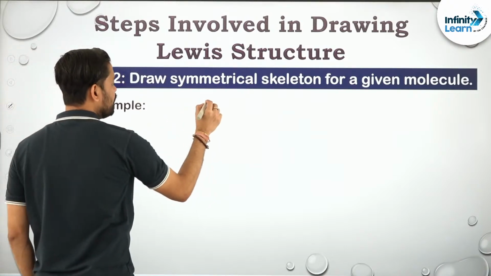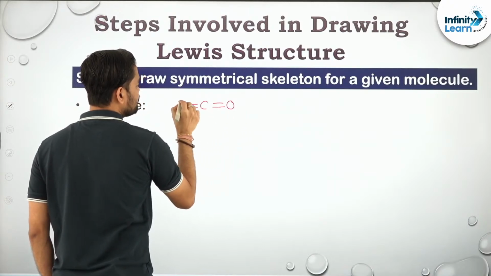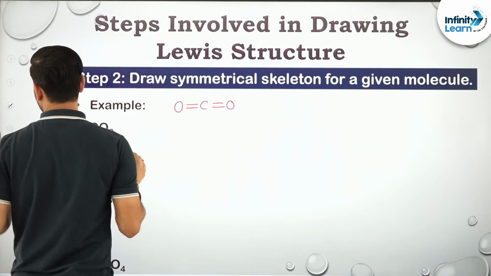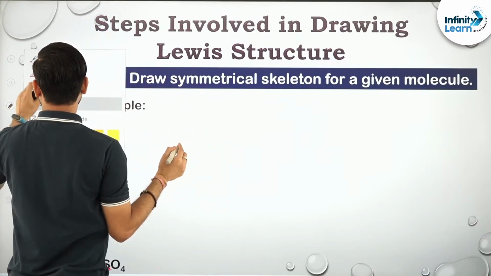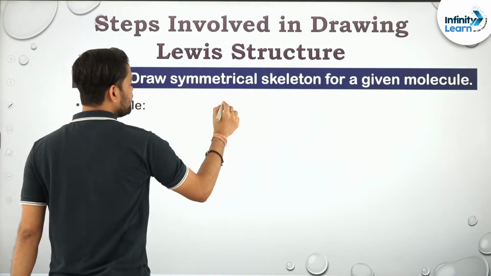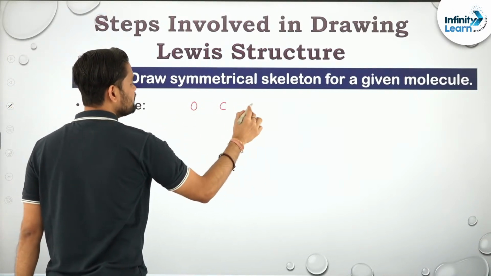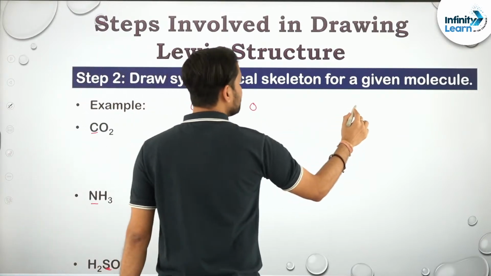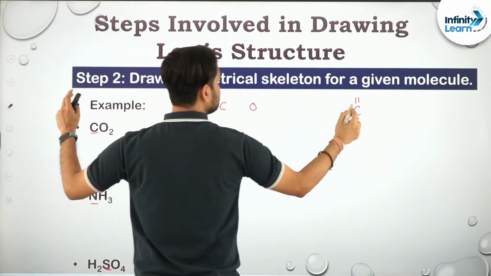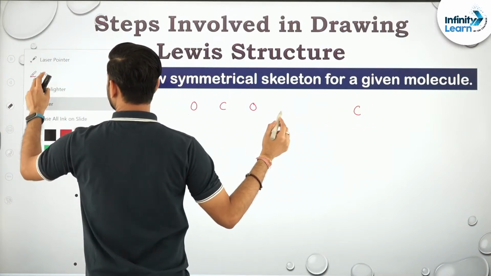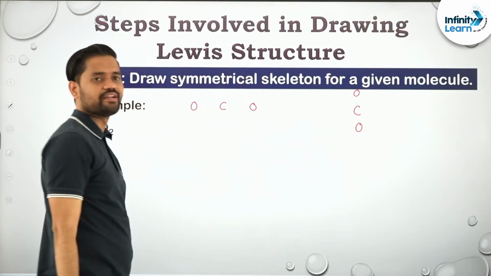So carbon dioxide, can I draw it in this way? Oh, sorry, I am directly drawing carbon dioxide itself. We have to draw a symmetrical structure. Now a symmetrical structure can be anything. Central atom in the middle. You can have a symmetrical structure like this, or something like this. Again I am drawing a double bond. Oxygen and oxygen. This is a symmetrical structure.